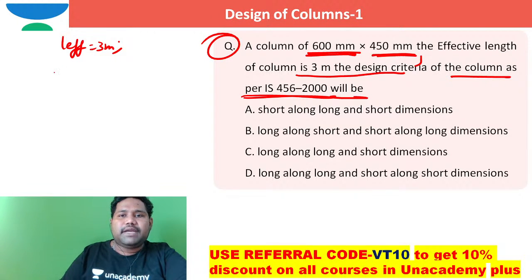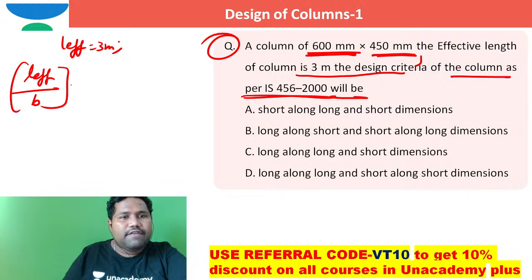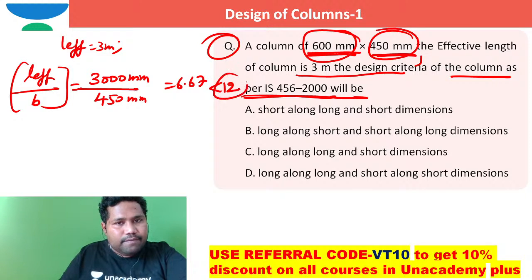With respect to the shorter dimension, if I say effective length by least lateral dimension, L effective by B, effective length is 3000 millimeter by least lateral dimension out of 600 and 450. The answer is 450. If I take it, it is 6.67, this is less than 12. Now I need to work out the slenderness ratio.